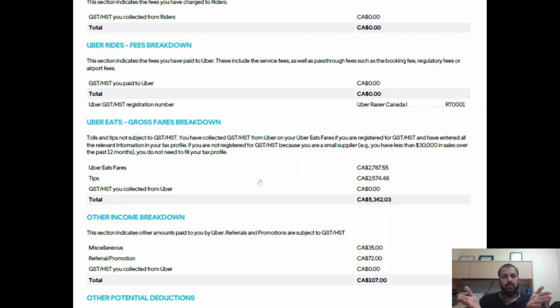By the way, if you are doing both Uber Eats and Uber Rides, then you are already HST registered as an Uber Rides driver, which is mandatory for them. So you will be charging HST on the food deliveries as well.